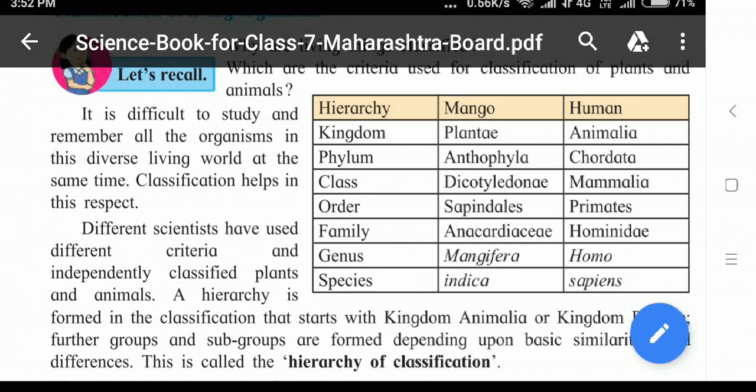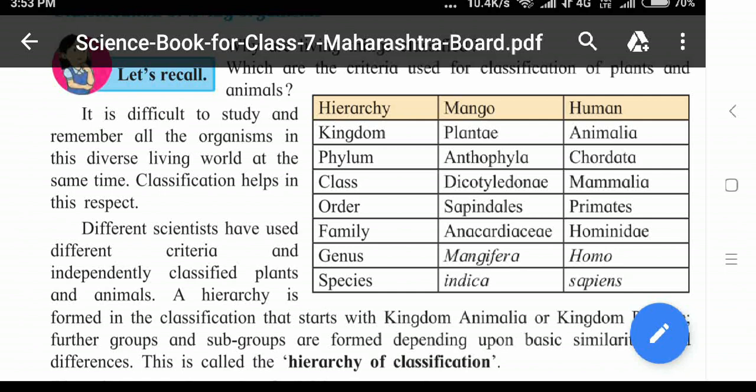You can see one chart here, students, which shows us two examples, mango and human. For these two, according to the list of hierarchy, the subgroups are explained.